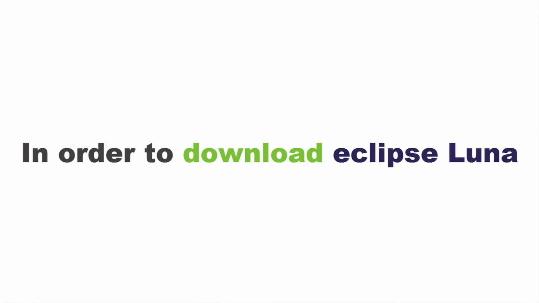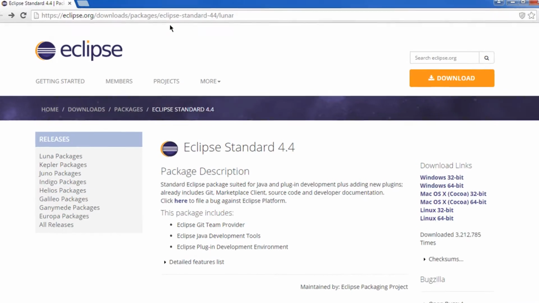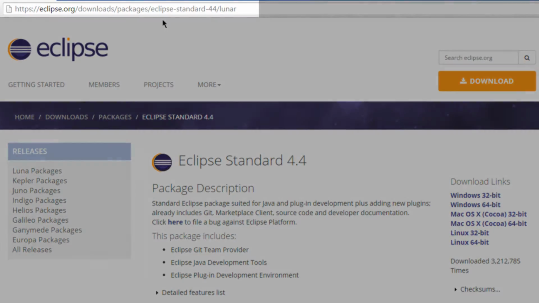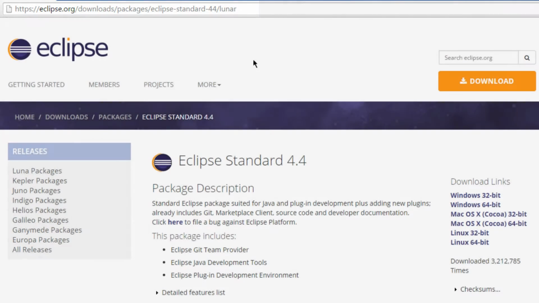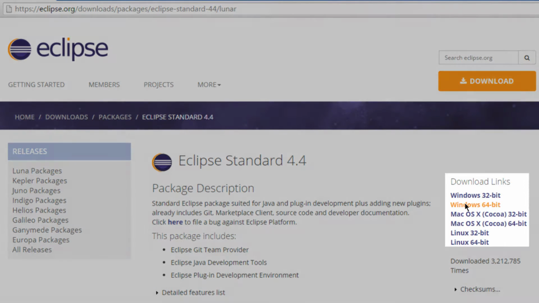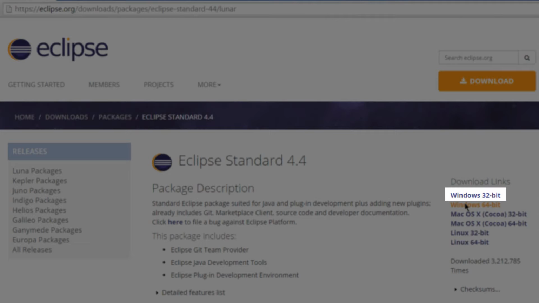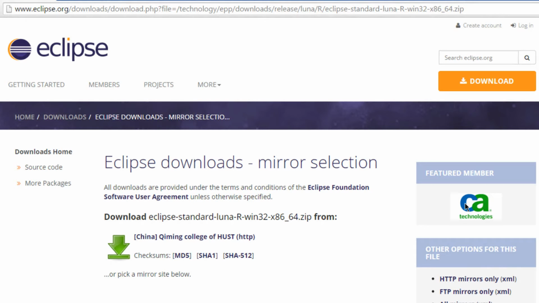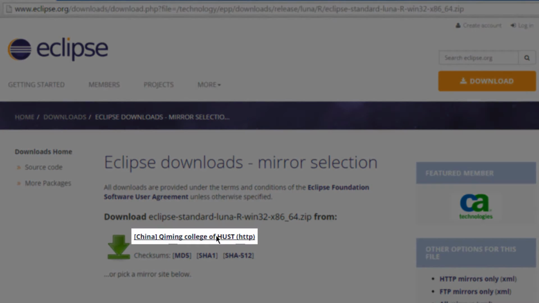In order to download Eclipse Luna, go to this link of eclipse.org. At the right hand side of this website, download links are given. Click on Windows 32-bit if your system supports 32-bit OS, or click on Windows 64-bit. Now click on this link to download Eclipse zip file.